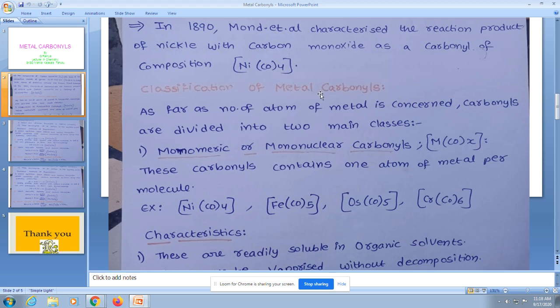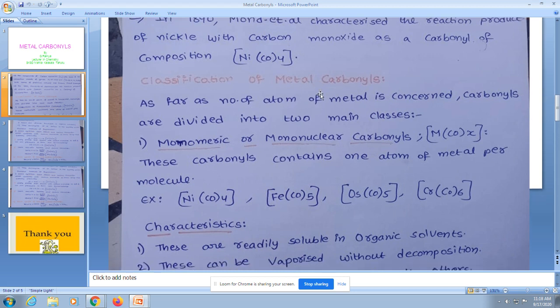Metal carbonyls are classified into two types. First one is monomeric or mononuclear carbonyls, which is given by the general formula M(CO)x, where x denotes the number of ligands. Monomeric or mononuclear carbonyls are the carbonyls which contain only one metal atom per molecule.